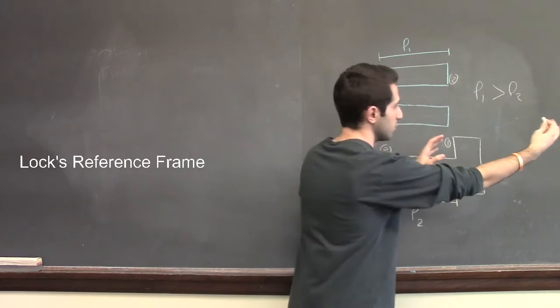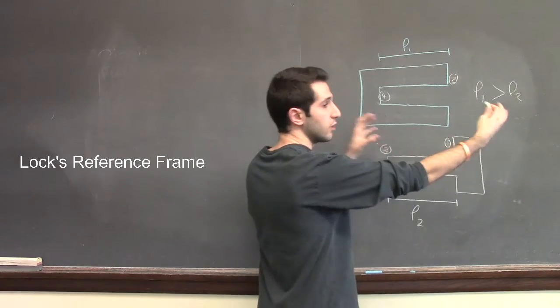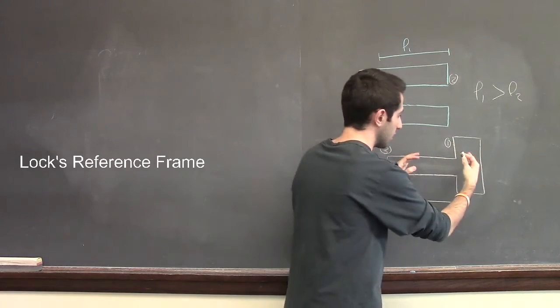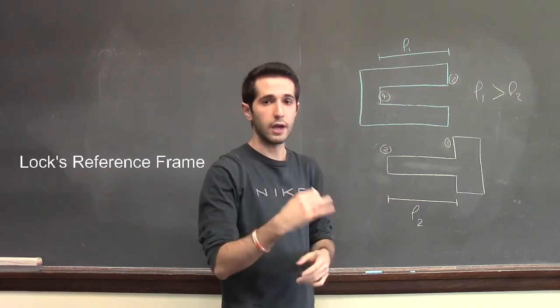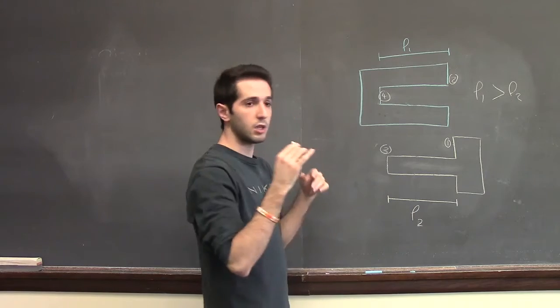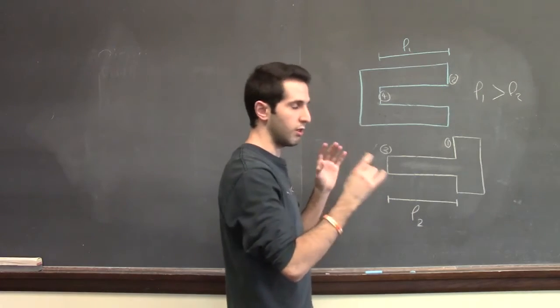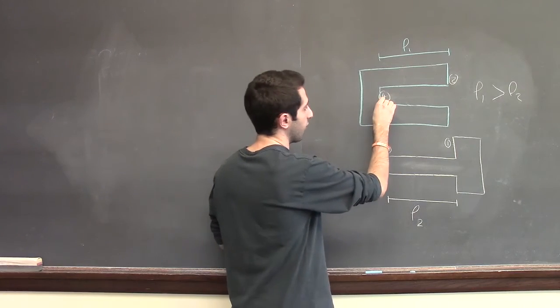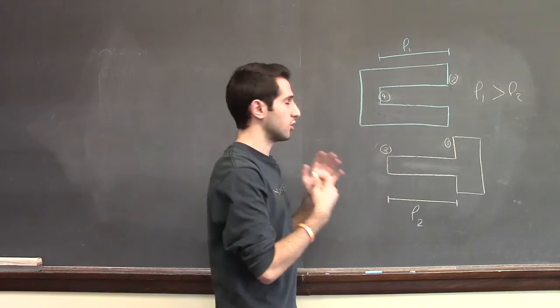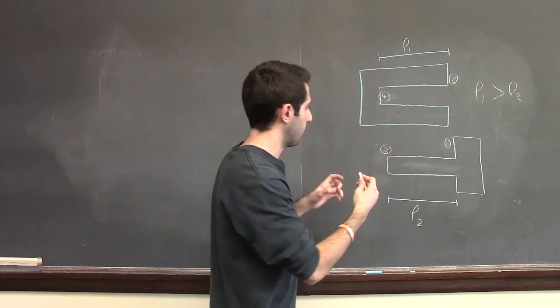So, when the key is moving towards the lock, the key will be contracted from the lock's reference frame, and this is something we don't actually care about. The only event that we care about is whether point 3 and point 4 get in contact with each other, causing the lock to open.